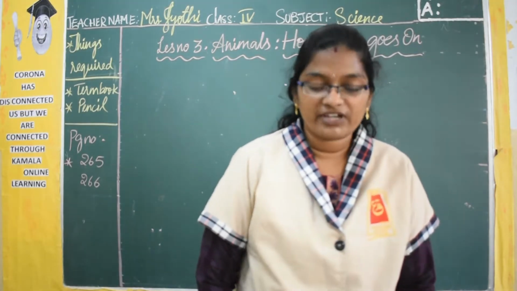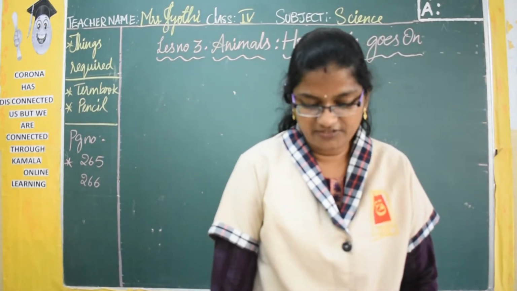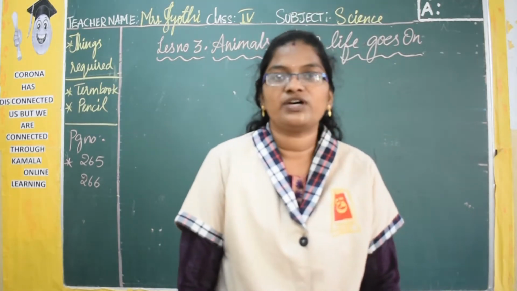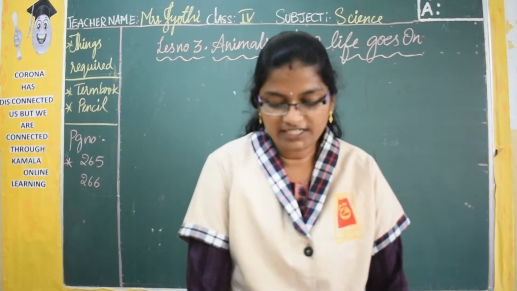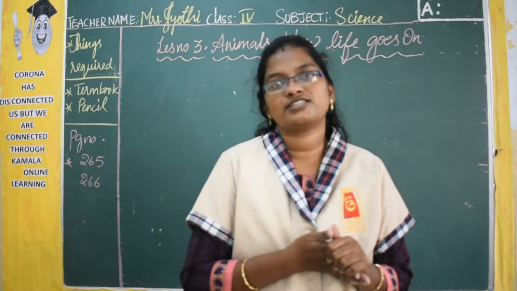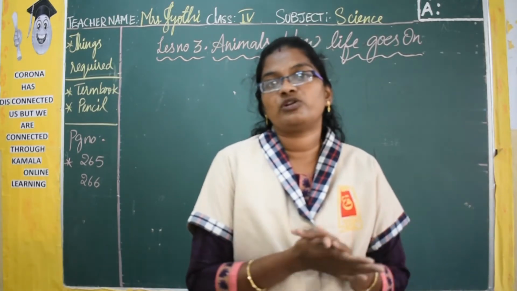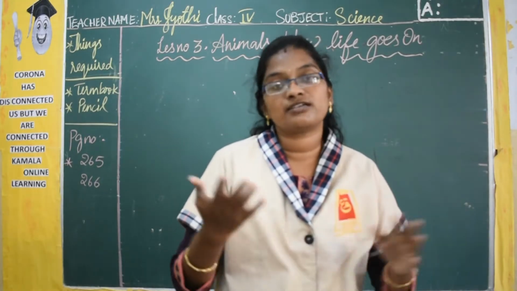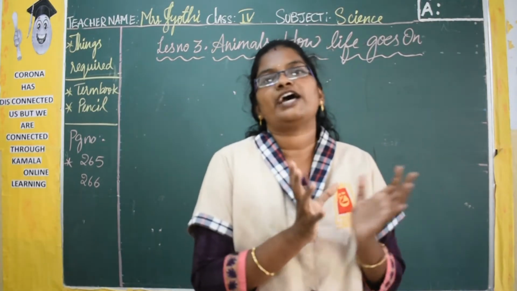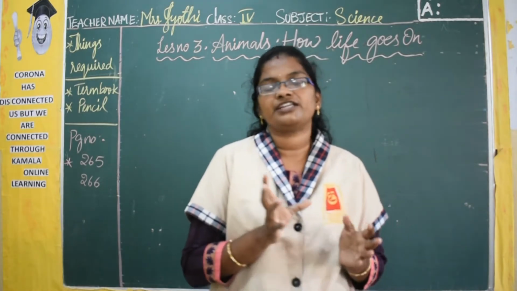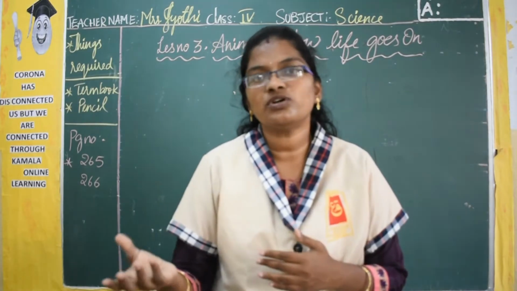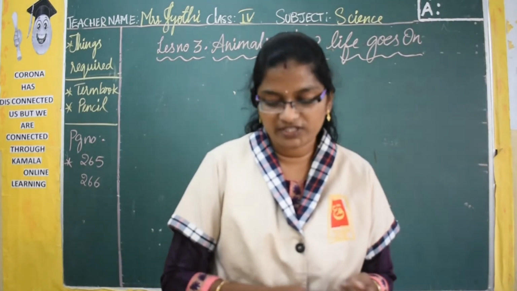So for lesson number 1 and 2 we have learned about plants, and from this lesson we will learn about animals. So page number 265. So generally whenever you get up early in the morning, you can see the birds in the sky, and you can see animals like buffaloes, cow, dog, cat, and sometimes sheep and sometimes camel also, right? So only few animals we can see in our surrounding areas, but few animals we can see in different areas. Like if you go to a zoo, you can see many animals over there.